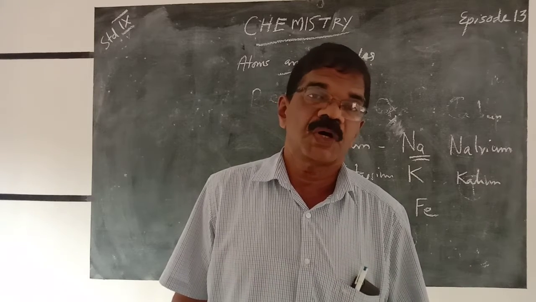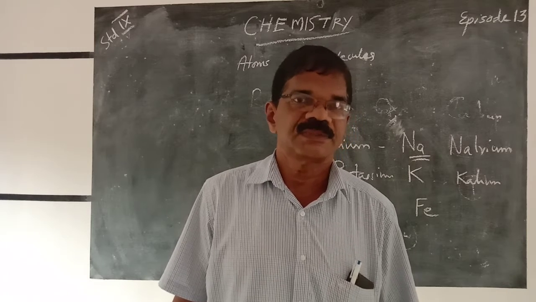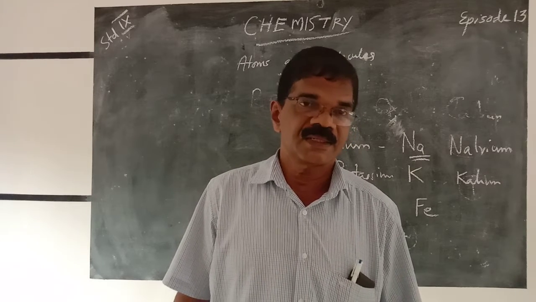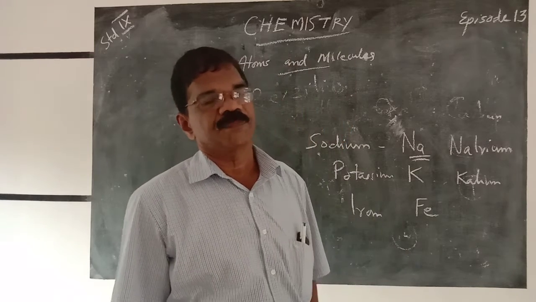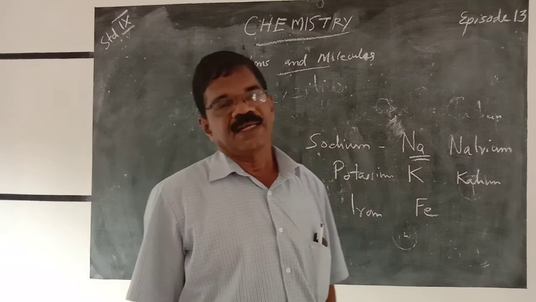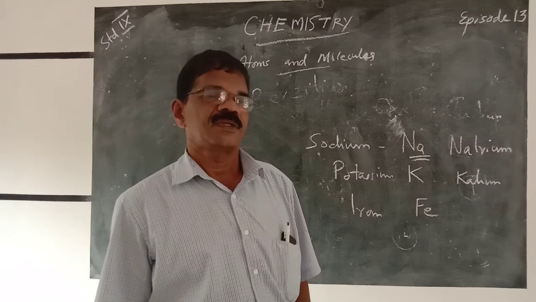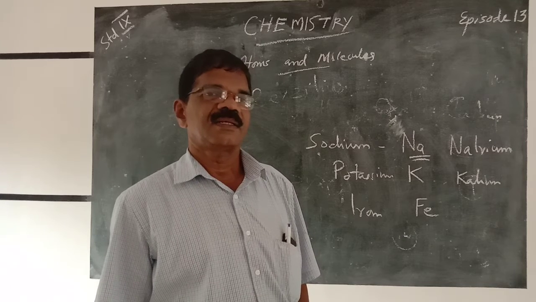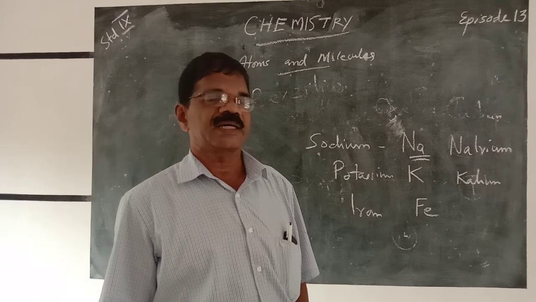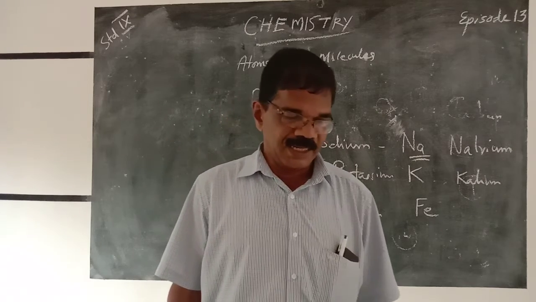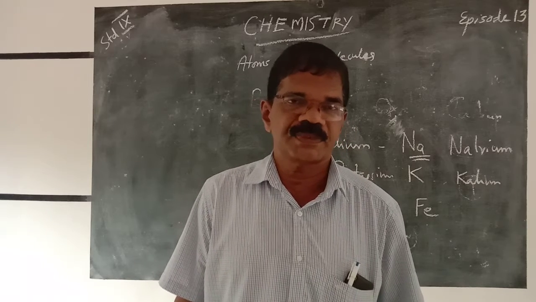Similarly, the symbol of copper, not Co. Co represents the element cobalt. Cu represents cuprum. The Latin name of copper is cuprum. Similarly, what is the symbol of gold? Not G. Au. The Latin name of gold is aurum. Au.